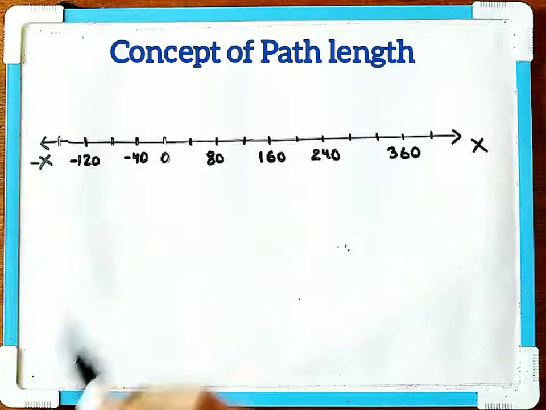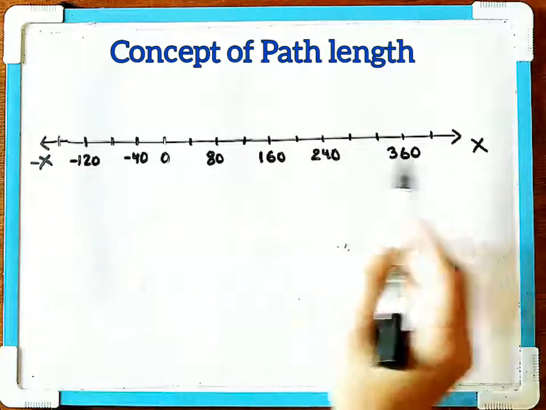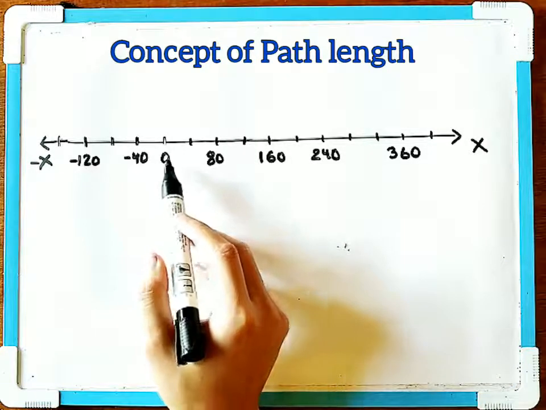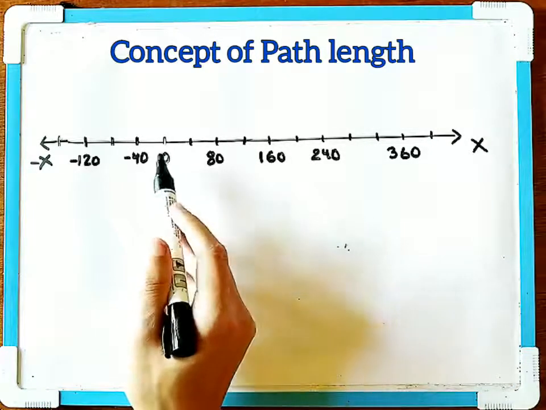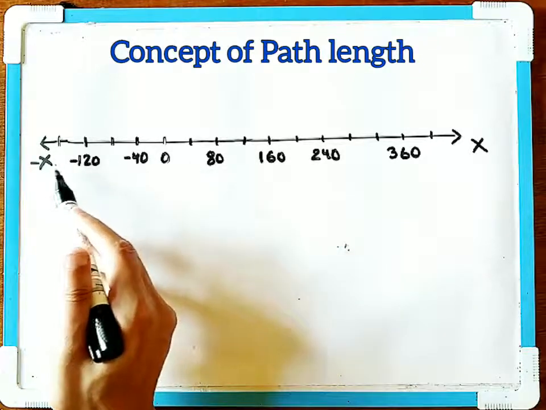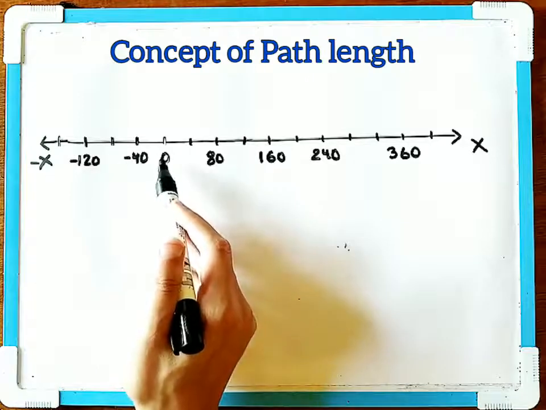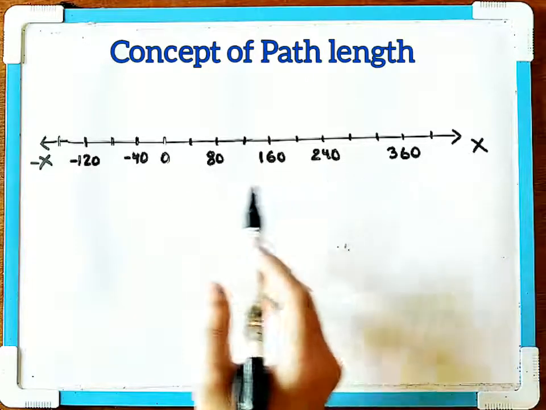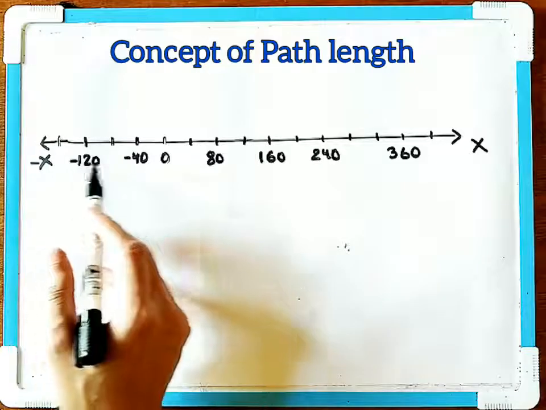Here we are using the x-axis. This is the reference point, and positions to the right of the reference point are taken as positive, and positions to the left